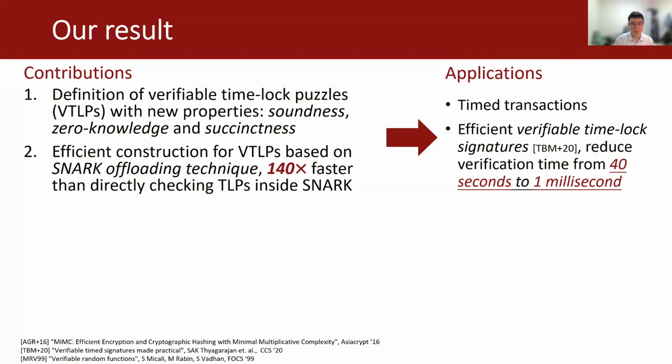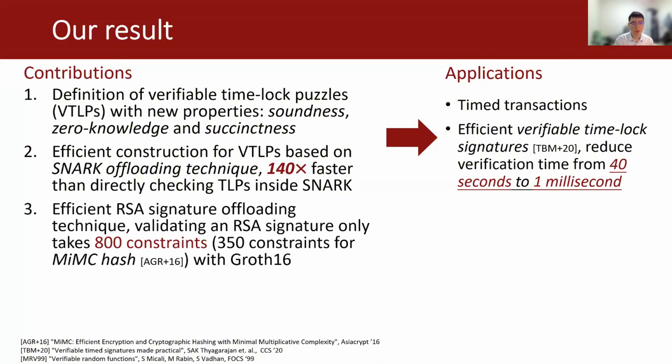As a byproduct, we also provide a very efficient RSA signature offloading technique. And in this case, validating an RSA signature only takes 800 constraints, where 350 constraints are for MiMC hash with Groth16 system.